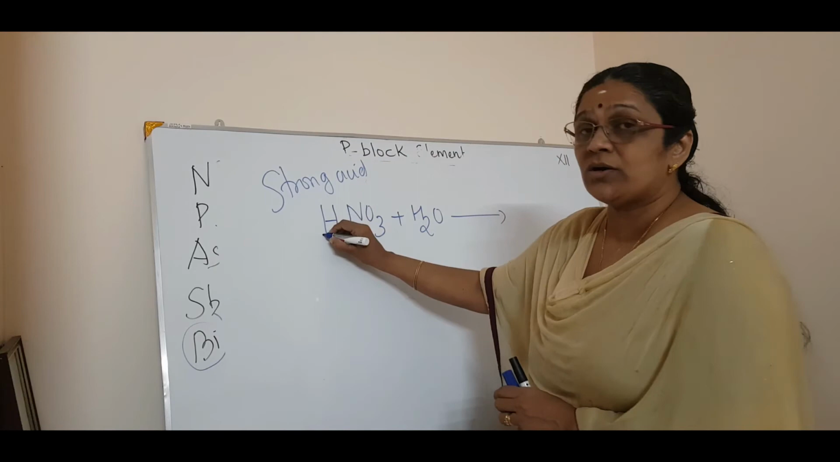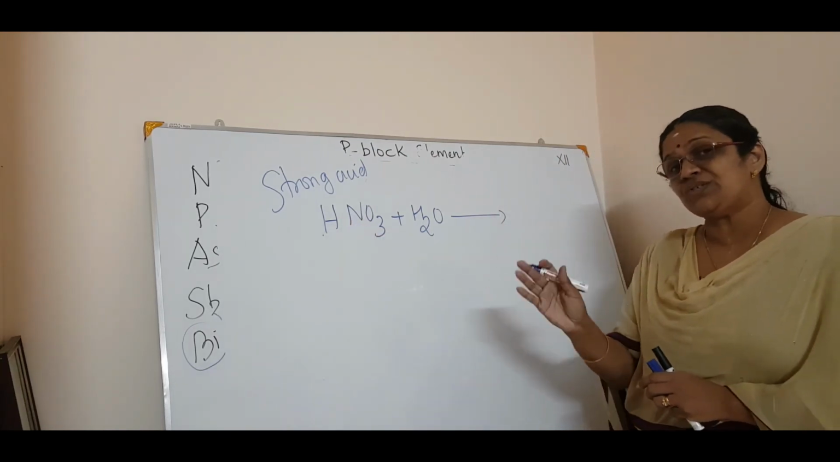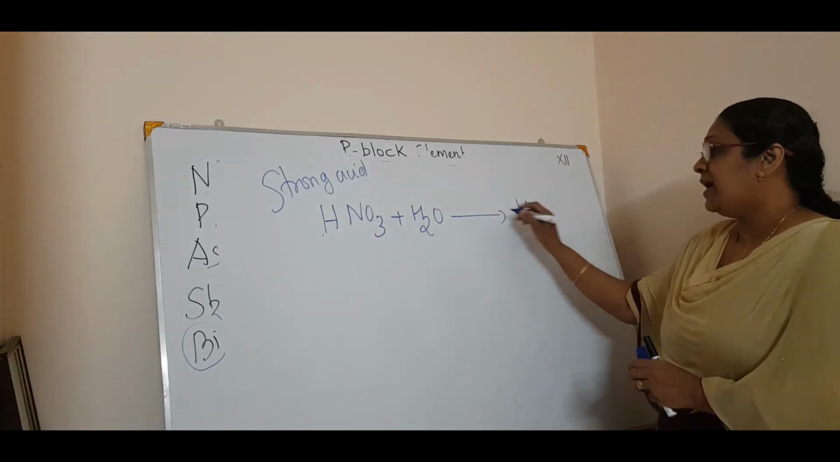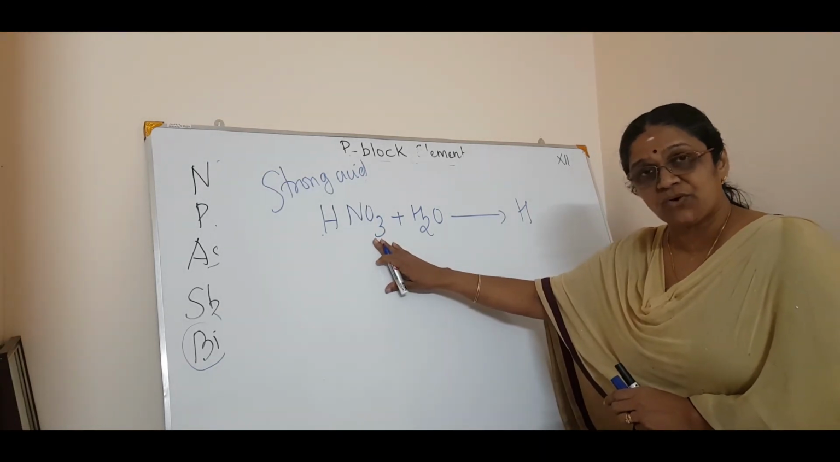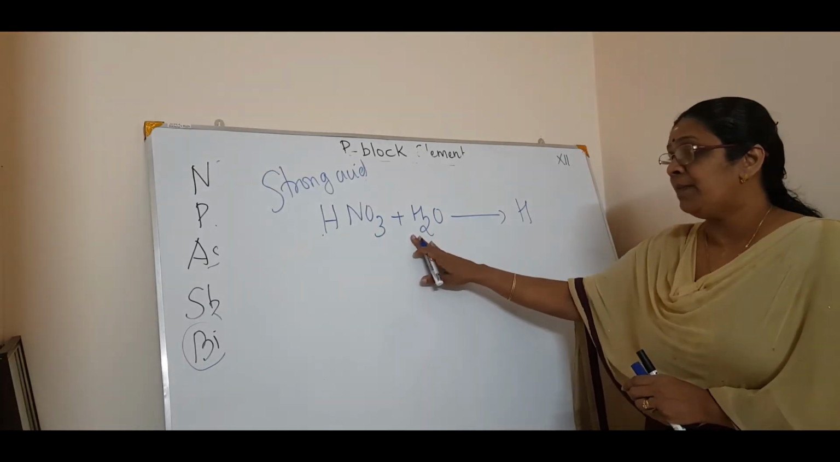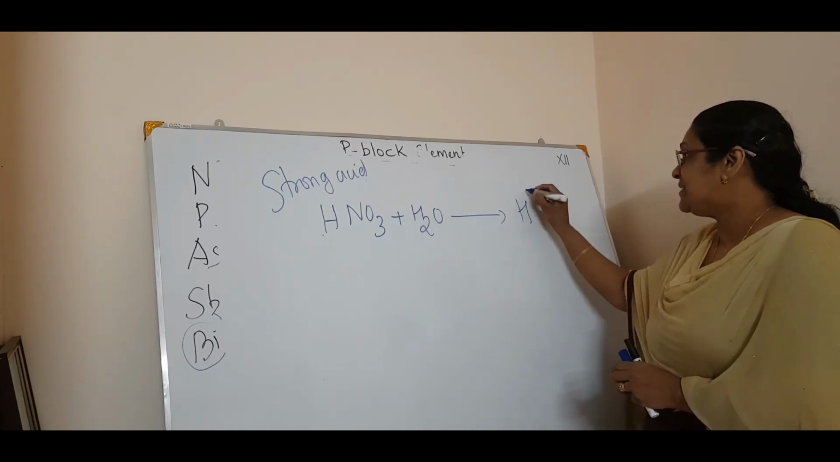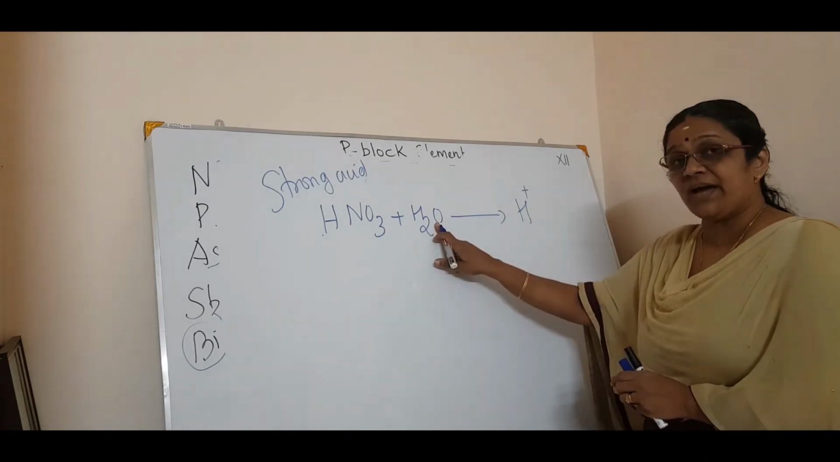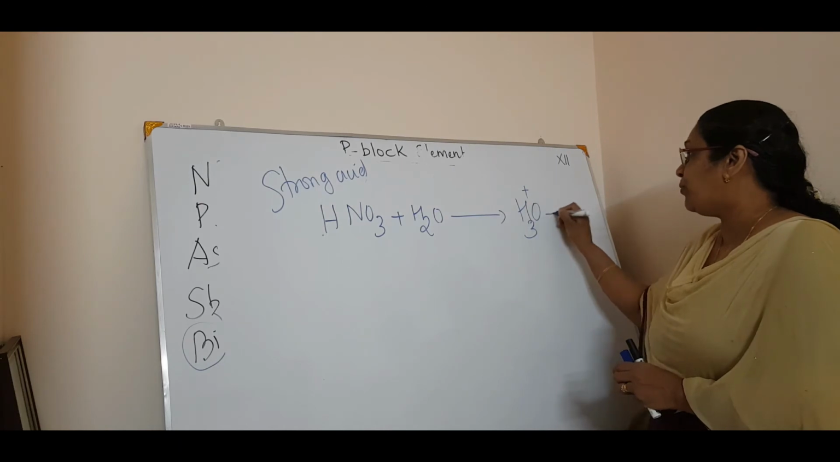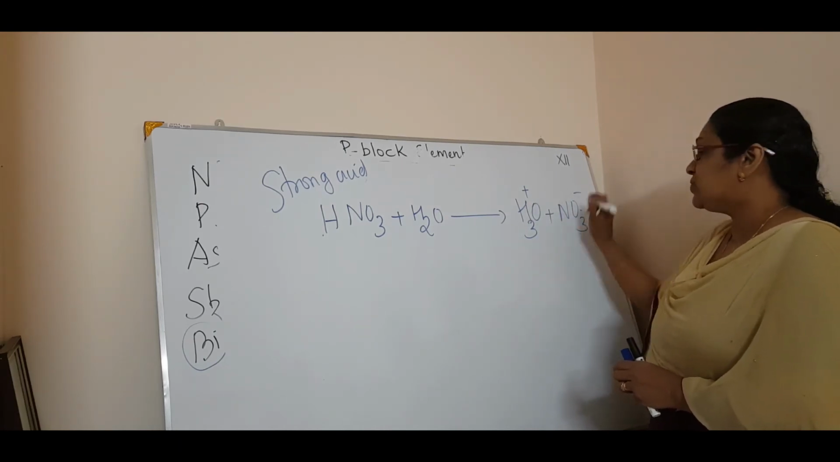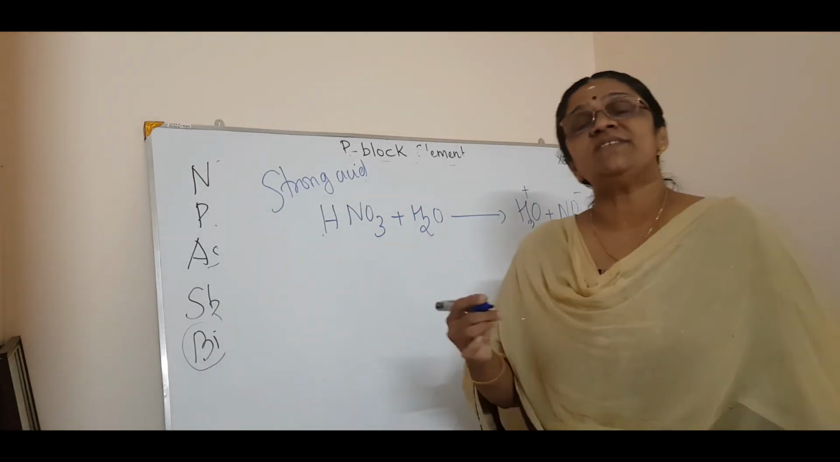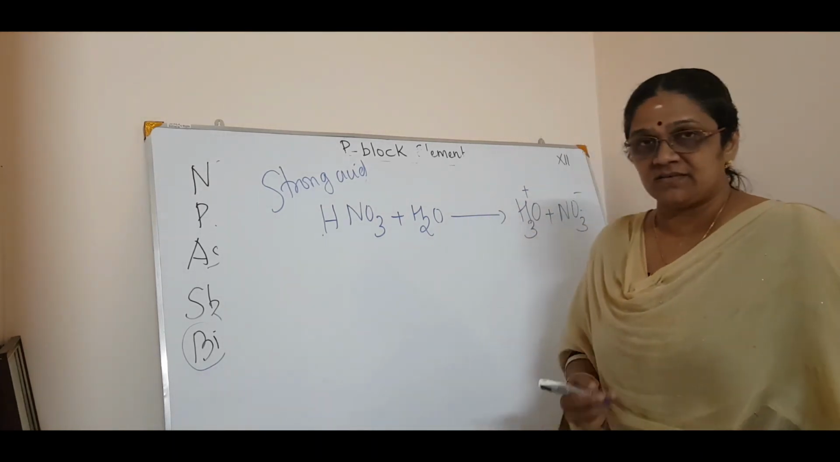Strong acid means what? Complete dissociation takes place. So what you will get? H plus and NO3 minus, isn't it? That is what is called a strong acid. So in aqueous solution, it forms strong acid. That means H plus will combine with H2O to form H3O plus and NO3 minus. So in aqueous solution, it behaves as a very, very strong acid.